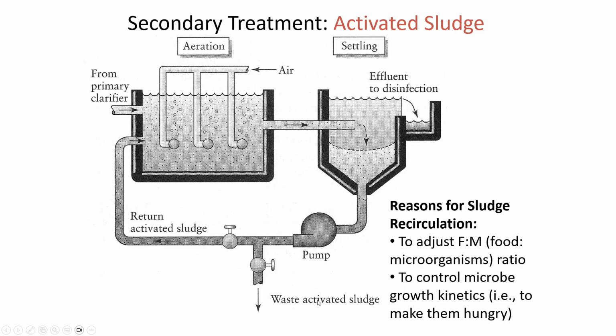Now, I have to point out that a portion of the sludge is wasted, because if we only recirculated, then the amount of sludge would get more and more, because when the bacteria eat dissolved BOD, that's turning something that's liquid into something that's solid. It's just like if you drank sugary Gatorade all the time, you'd gain weight from that. Well, the microorganisms are consuming dissolved BOD, and that's increasing the amount of cellular mass in the system. So if we didn't waste some of the sludge, then there'd be an accumulation of solids in the system. So there is a fraction of it that must be wasted.